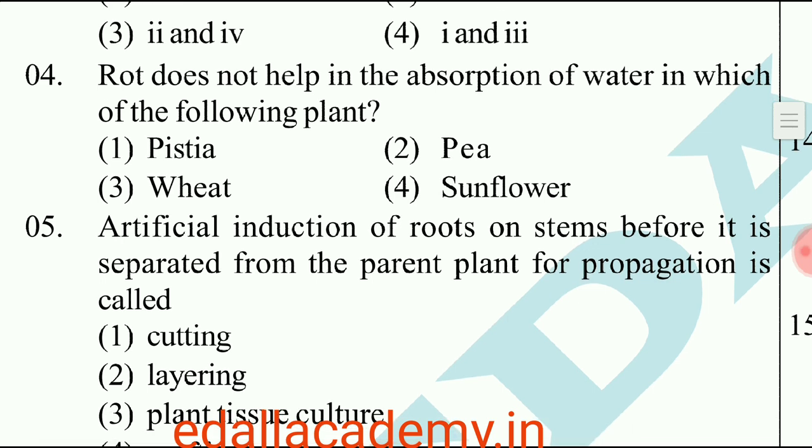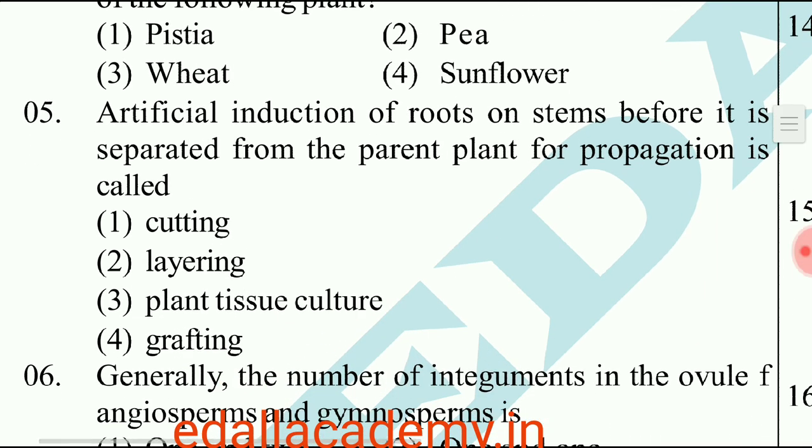Question number 4. A root does not help in the absorption of water in which of the following plants? Usually, in aquatic plants, a root does not carry out the absorption process. So the answer is Pistia. It is an aquatic plant. Option 1. Question number 5.